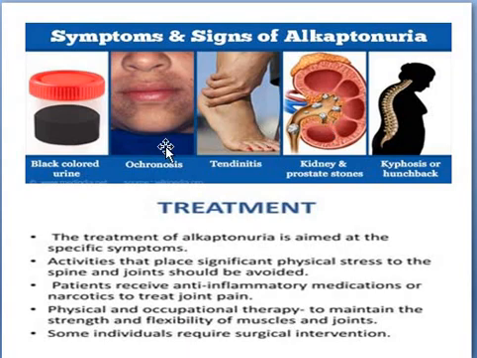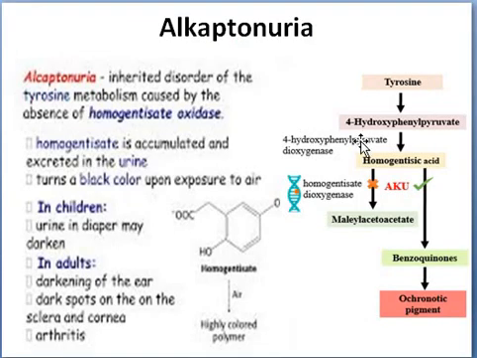Treatment: joint pain will be controlled by taking suitable painkillers, and if the necessity comes, kidney stone will be removed by surgery. But there is no permanent cure for this one also. However, we can control it by taking a diet free from the amino acids tyrosine as well as phenylalanine.